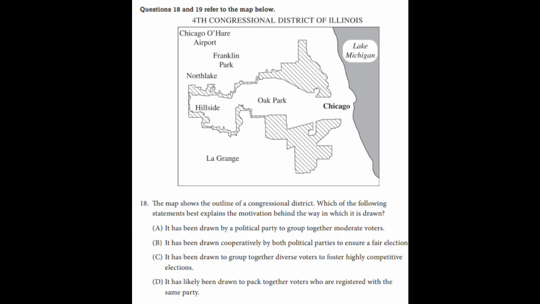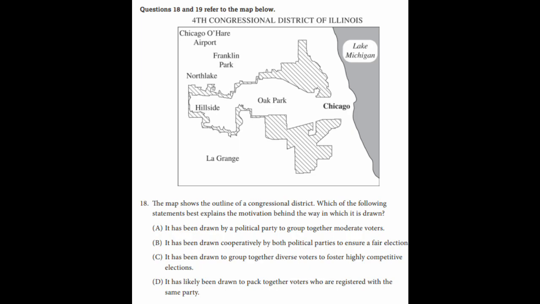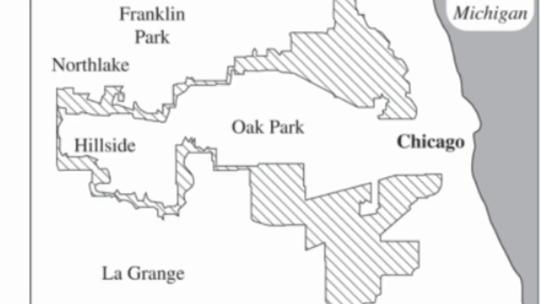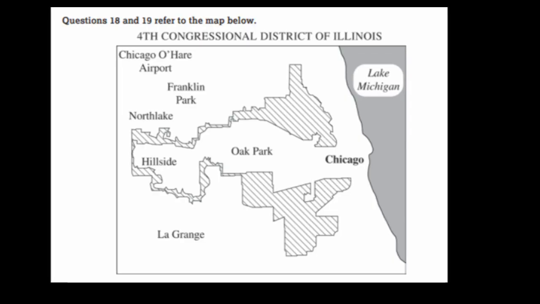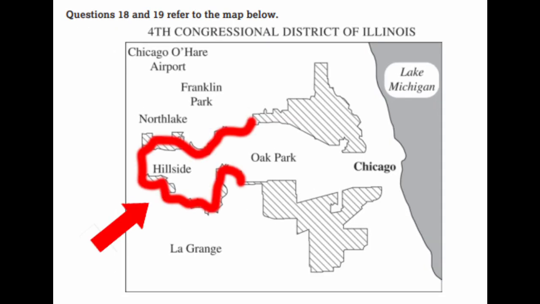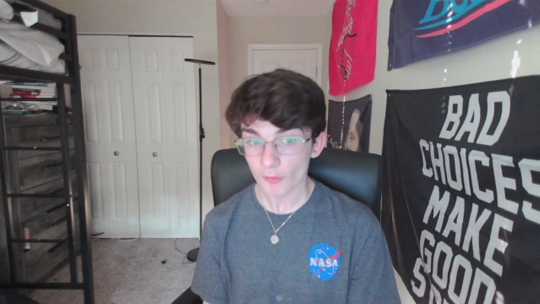Which provides you with a map of a congressional district in Chicago. Believe it or not, this was actually a real district in the Chicago metro area. Now, you look at this congressional district and you know immediately what it is. This is clearly gerrymandered. Look at the way it curves and bends, the thin line that stretches out and back around. From that, you can deduce which one of the answers would be right.